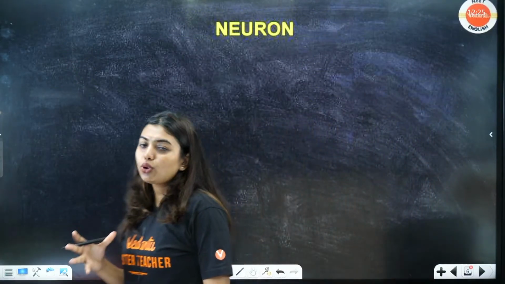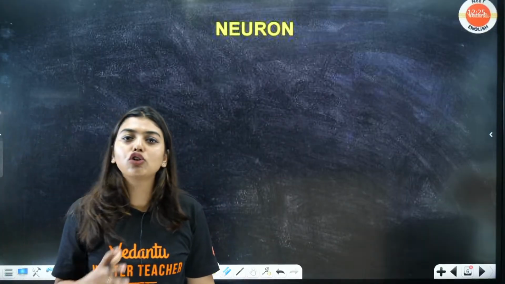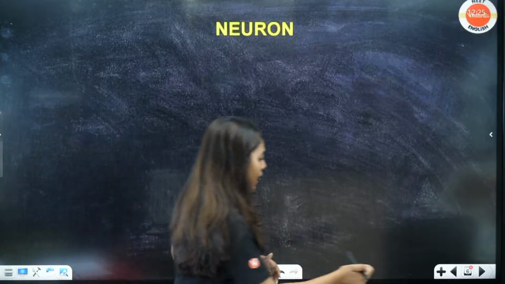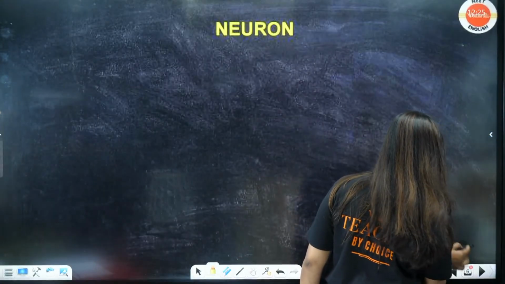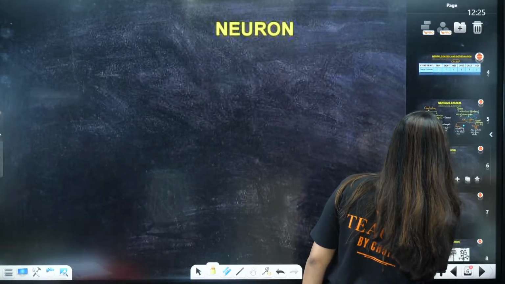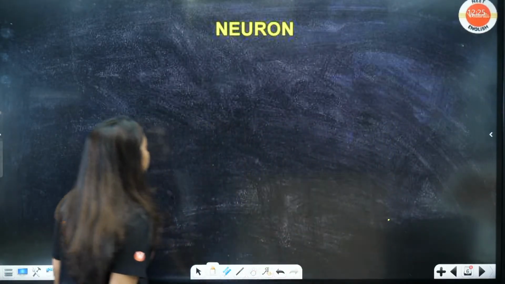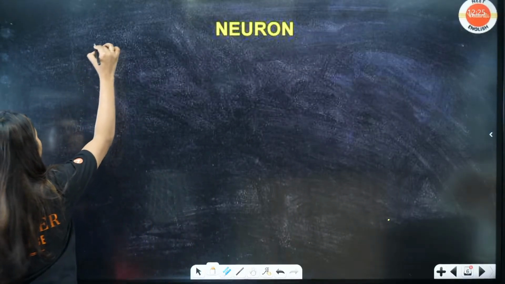Now students, we have to understand what this neuron is constituting, how does this neuron look like, what are the types of neuron. Here we have a slide. Ready to draw neuron with me, all of you? Last time also we drew, this time also we're going to draw.